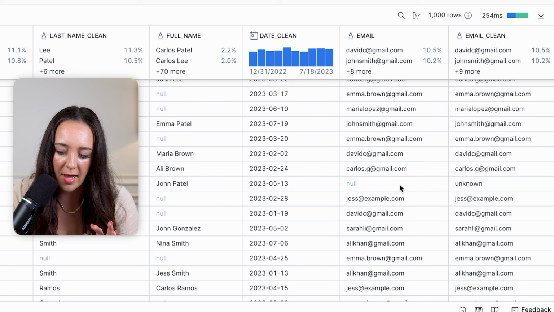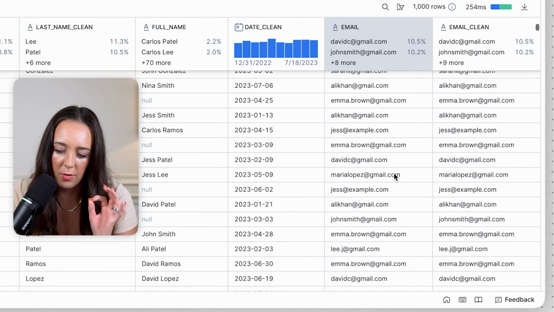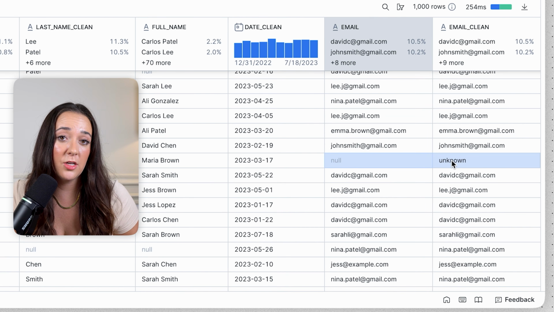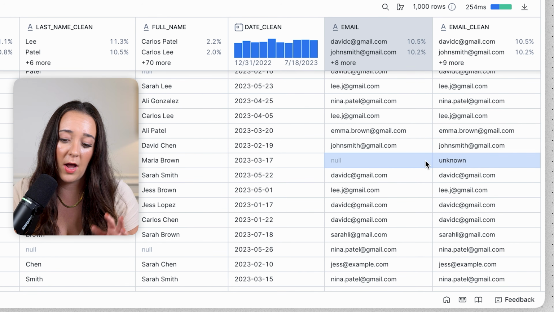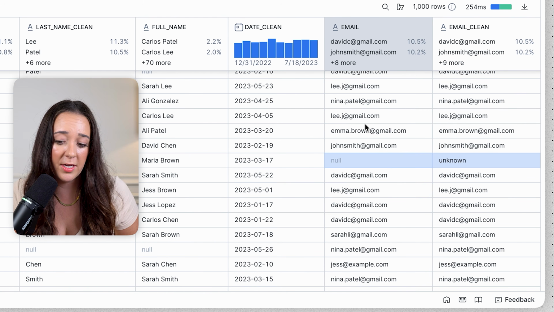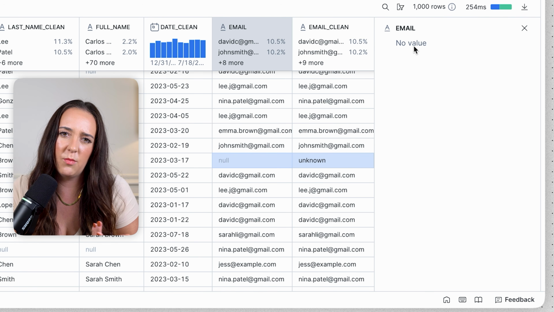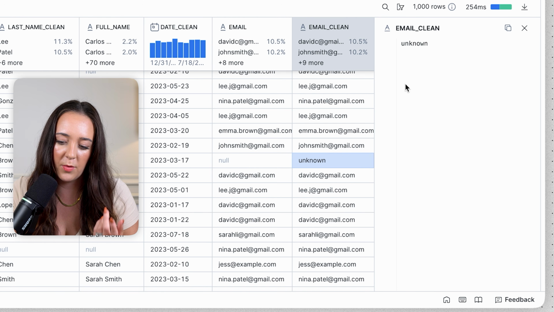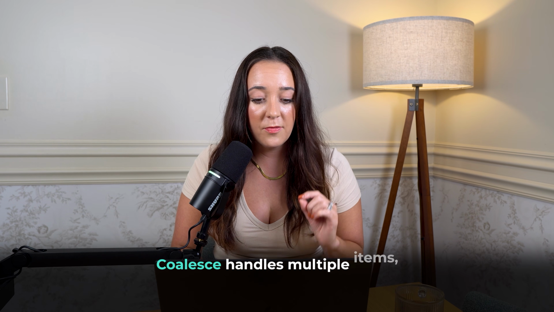So now if we scroll down, we can see that all the null emails in the clean column now have unknown in this column. And again, it depends on your use case, but I would maybe put unknown here if I were sending this over to stakeholders. Maybe the sales team is doing some outreach and it's not really helpful for them to see a null value. They might not really understand what it means. So maybe I would replace it with unknown so they would visually see, okay, we don't know their email, it's unknown.